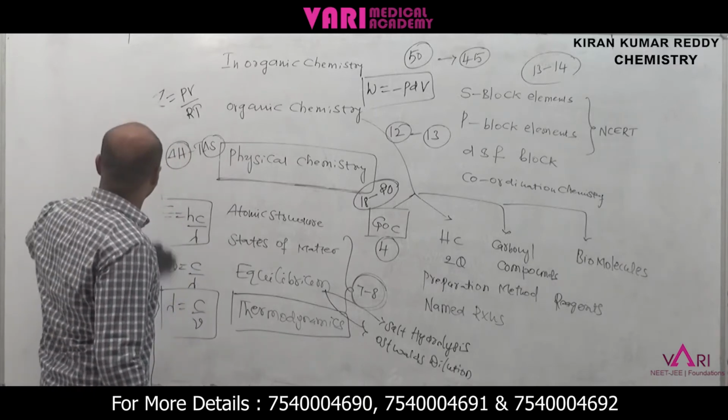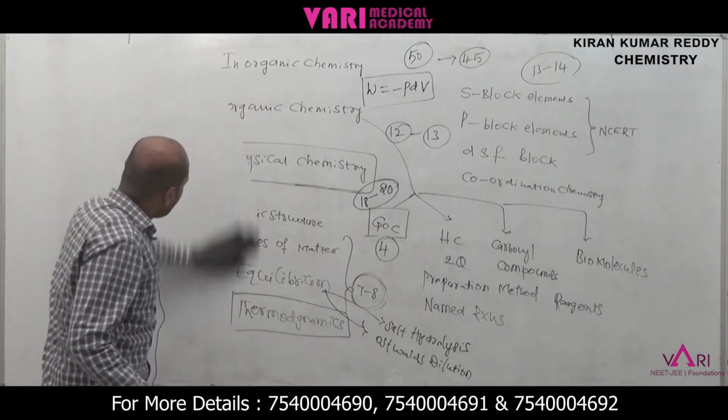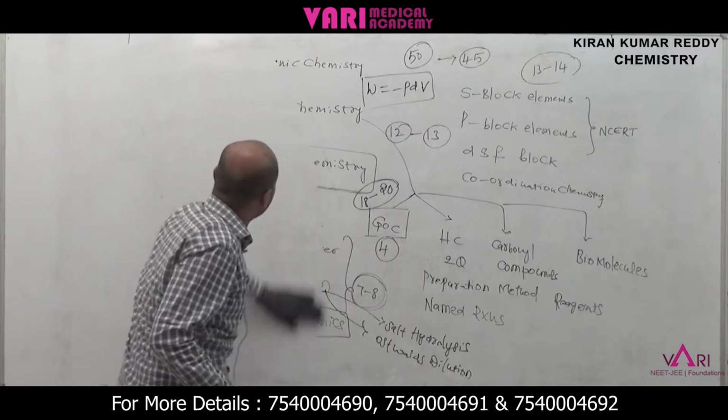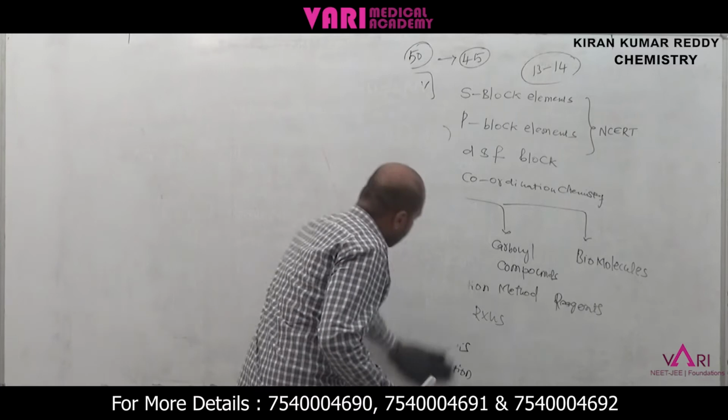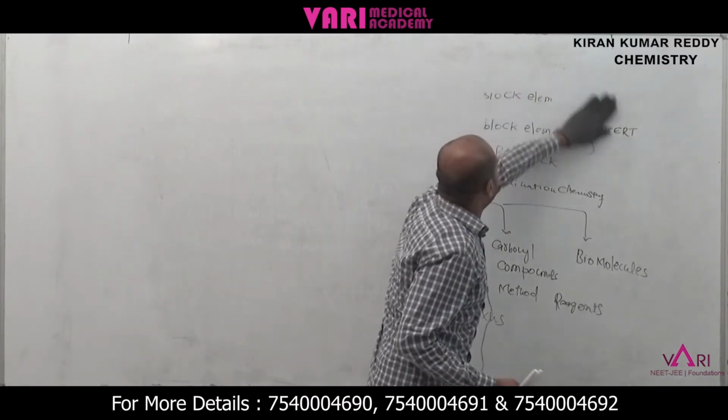Okay, I will start chemical bonding. Already in parts 1 and 2 I explained Lewis dot structures. Another one, the ionic bond, I explained.